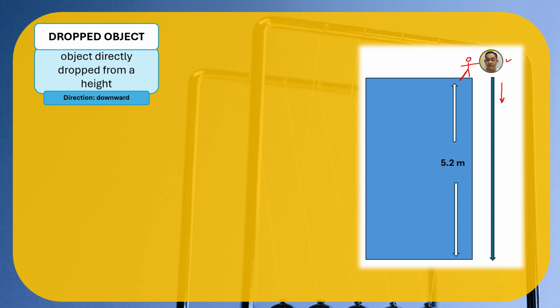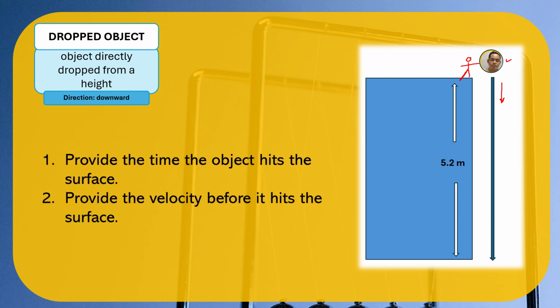So typically, it's a drop down. It's a dropping an object situation, okay, at a certain height. So the problem is: provide the time the object hits the surface, and provide the velocity before it hits the surface. So we have two tasks for this problem.